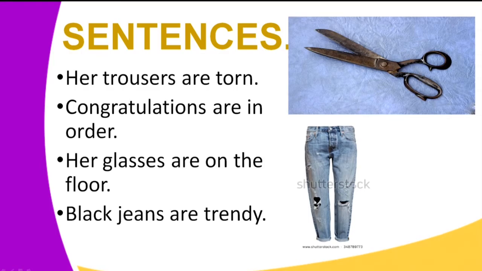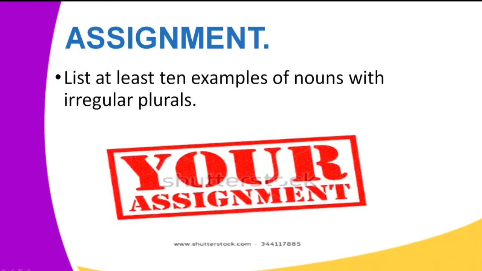We also have her glasses are on the floor. And lastly, we have black jeans are trendy. It's not black jeans is trendy, it's black jeans are trendy. Now, for your assignment, learner, I want you to list at least 10 examples of nouns which take irregular plurals.